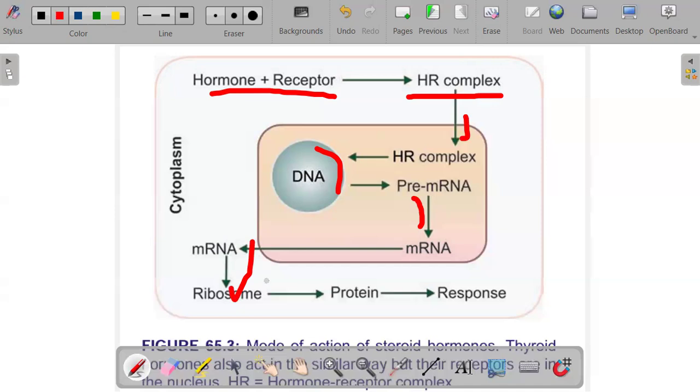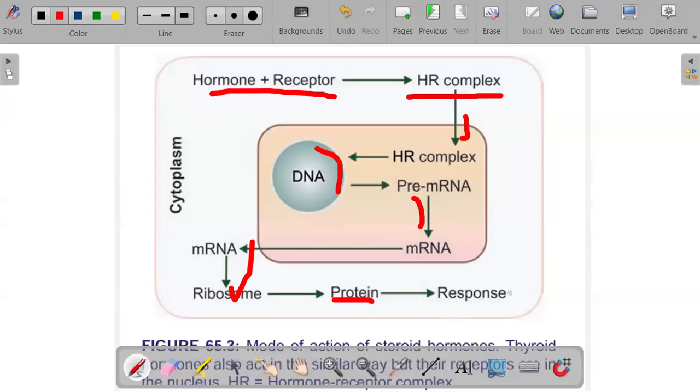After the activation of these ribosomes, the activated ribosomes will produce large quantities of proteins. Remember the function of ribosomes, where protein synthesis takes place. These proteins will produce a physiological response in the target cell.